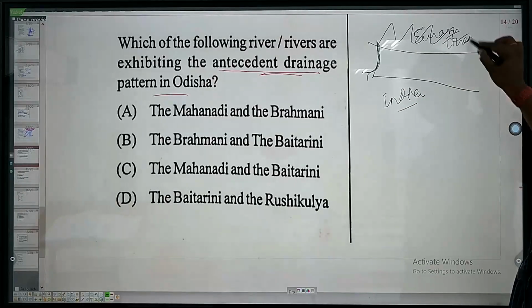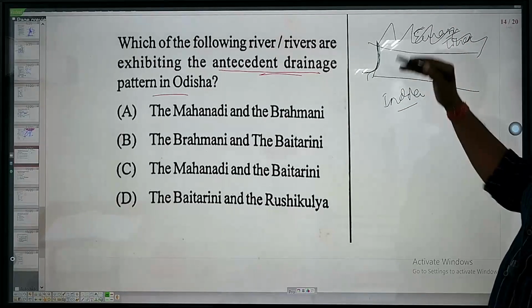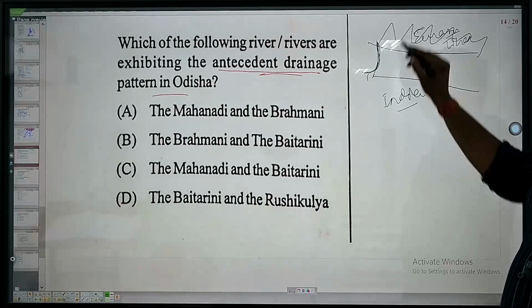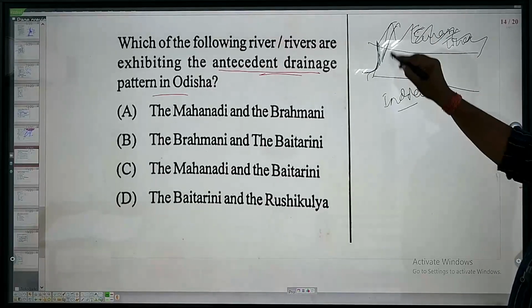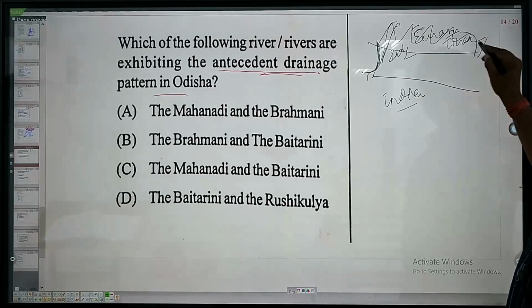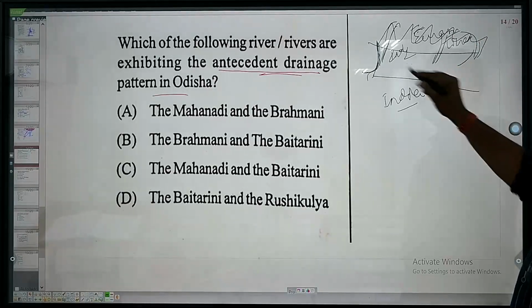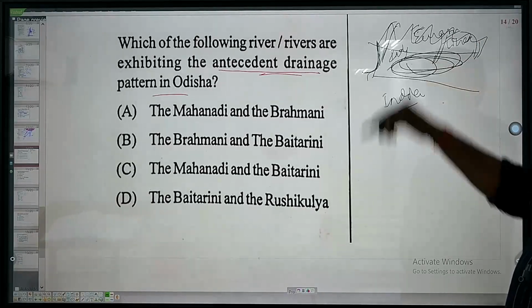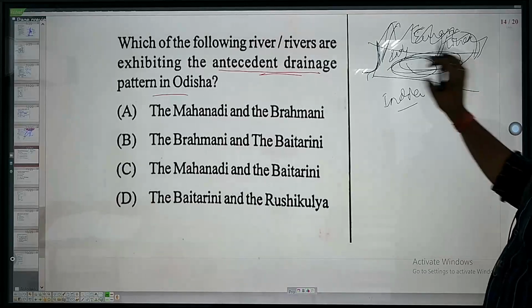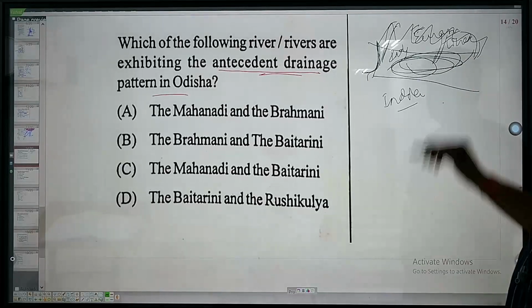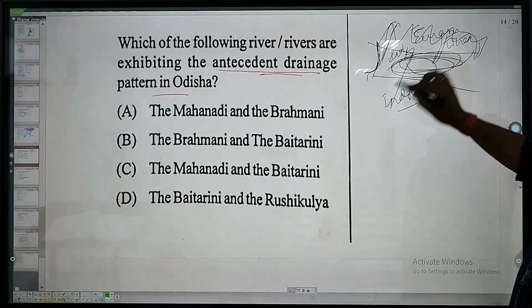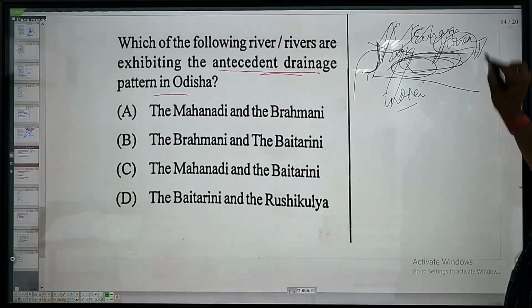Now the Trans-Himalaya has been produced. Before formation of this mountain, rivers were produced. One is called the Indus River, another is the Brahmaputra River, directly falling into this geosyncline, the Tethys Sea. So after collision, it is now changing its pattern.